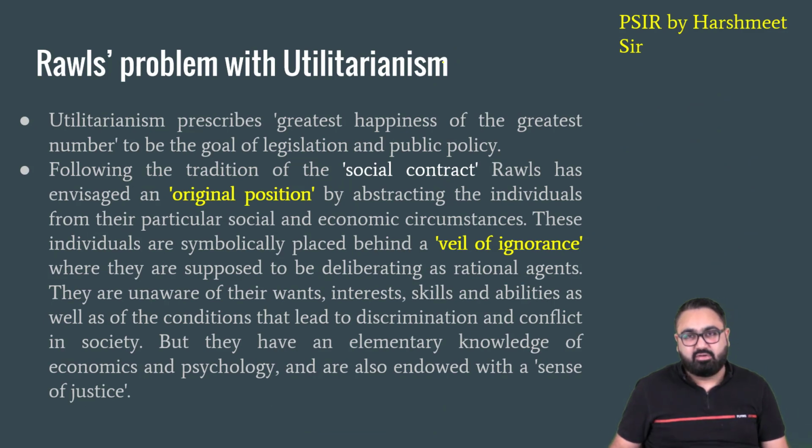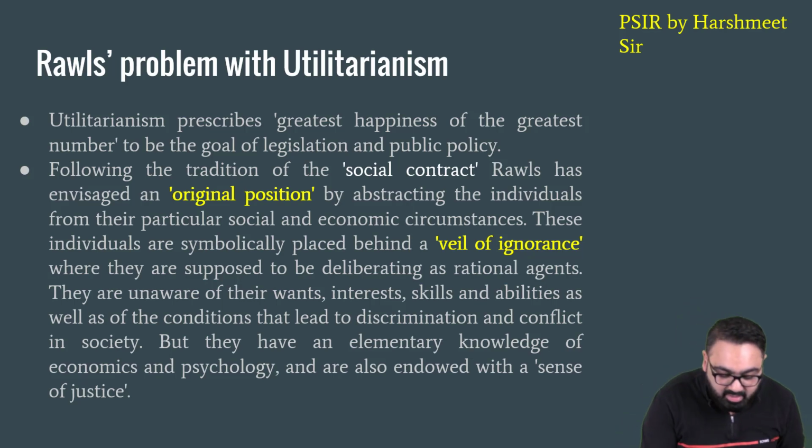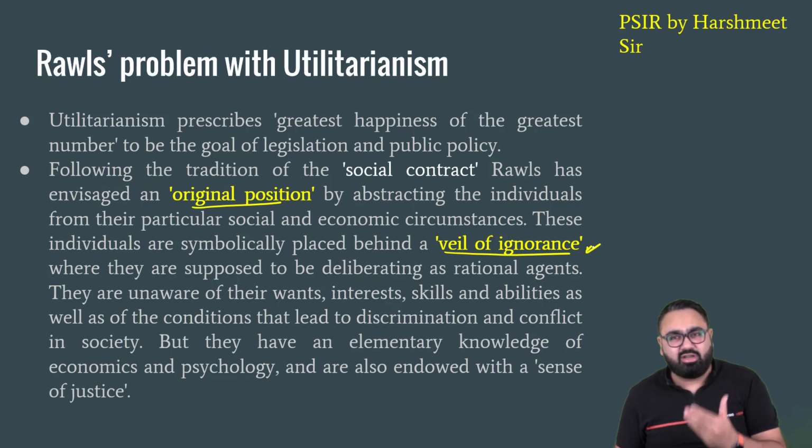John Rawls here says that when it comes to policy making, in order to make the correct policy, there are two concepts that have to be kept in mind. Now this is where his most important theory comes into picture. He says that there are two things that have to be practiced. Number one, original position, and second, the veil of ignorance. Now let's try and understand what he meant to say.